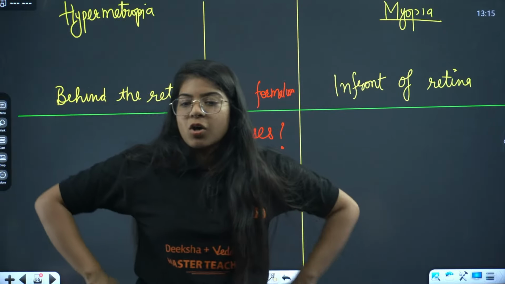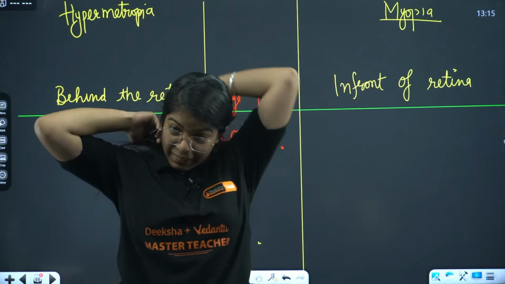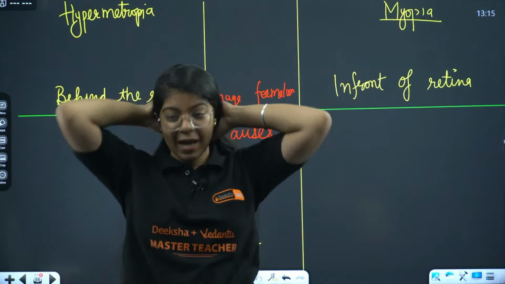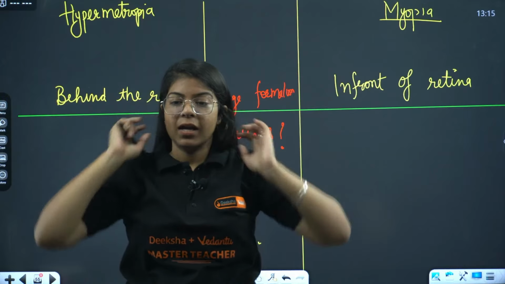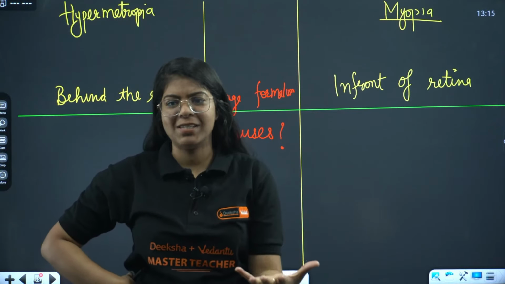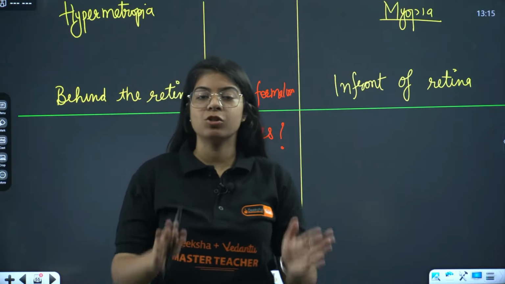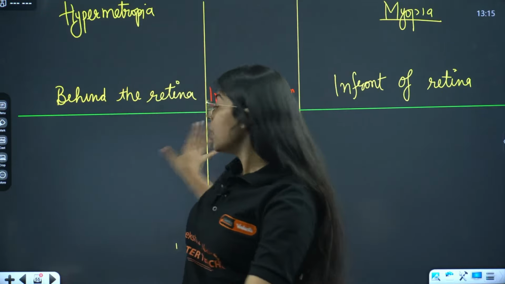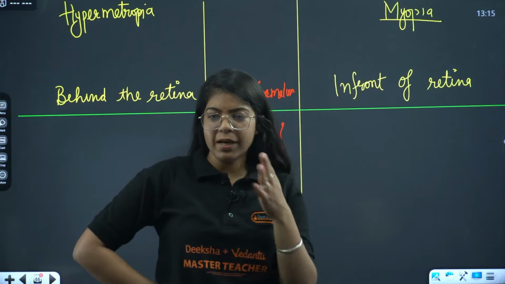What is the cause of myopia? Let me tell you what is cataract. Let me be done with all this myopia and hypermetropia, then we'll move on. Whatever they've asked you, they'll probably ask you the causes of this defect. This particular point, the causes of this defect, is very important, okay?